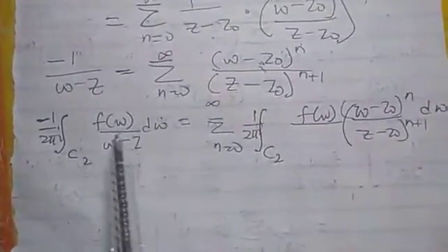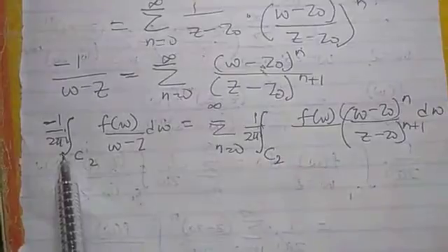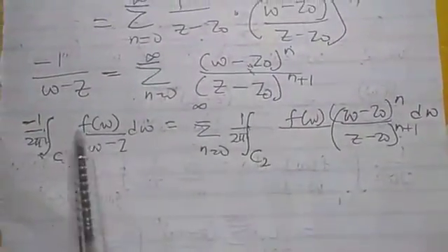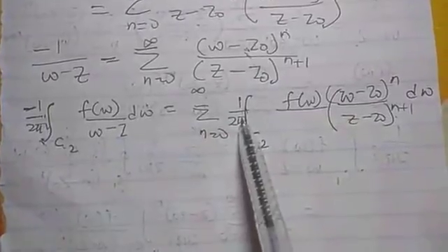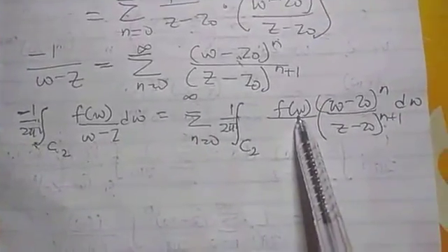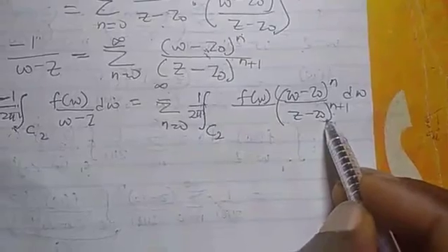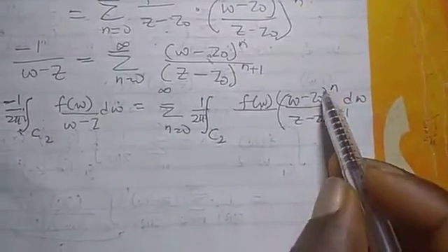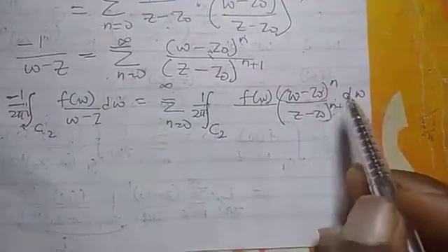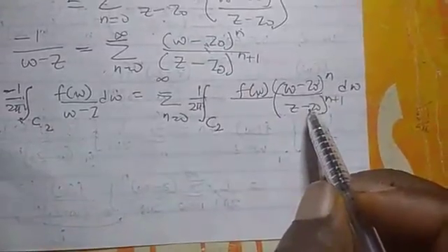Once again, what we have done is multiply both sides by this integration, and 1 over 2 pi i is on both sides. Also, we have multiplied both sides by f of w. But this z minus z0 is independent of w, so in that case, I can bring it out.